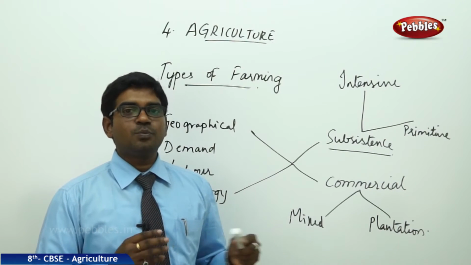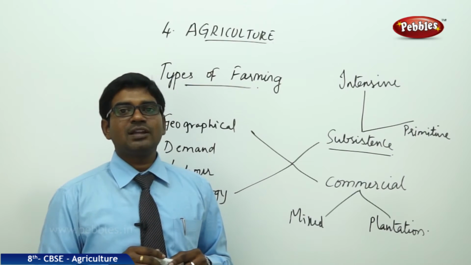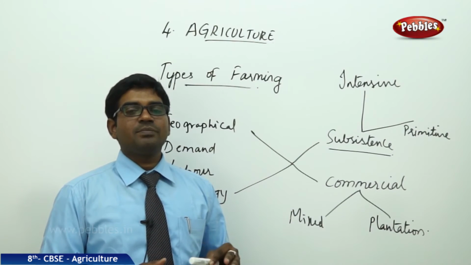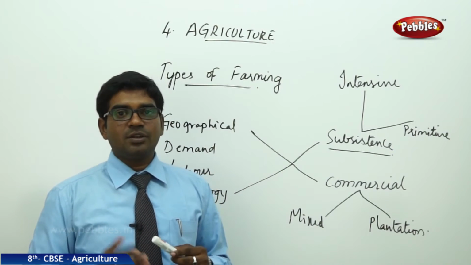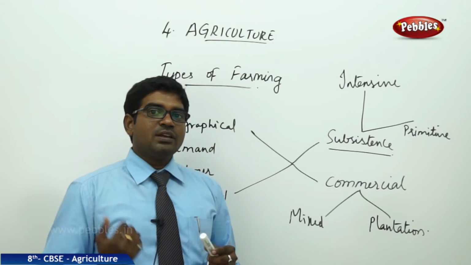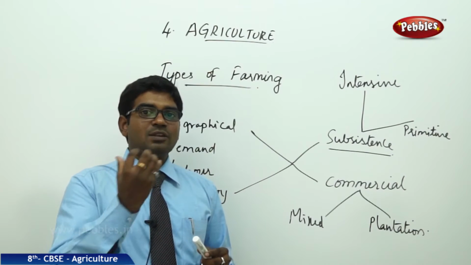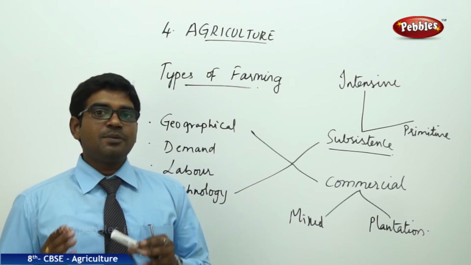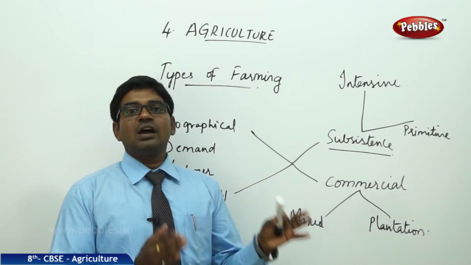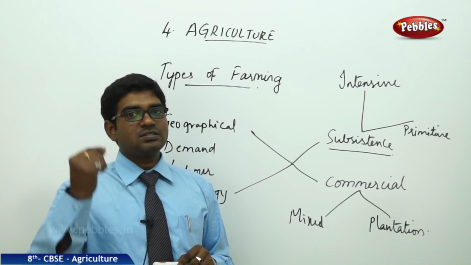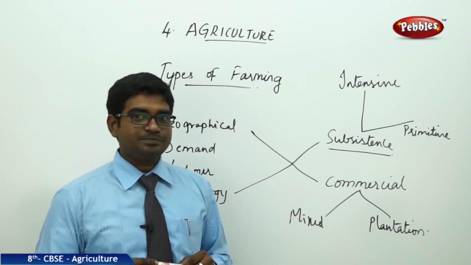After doing cultivation for a certain period of time, they harvest the crop and burn that. They search for a new place, again they start doing cultivation, again they burn it after a certain period of time, and again they go to another region. In this way, the places are being shifted. This shifting from one place to another is known as shifting cultivation. People go on shifting from one region to another region. That's why this cultivation is also known as slash and burn cultivation.